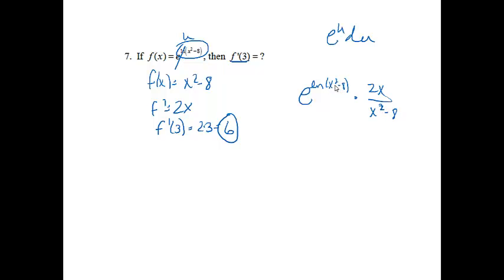Then we could plug in 3, and when I do that I'll get e to the ln of 1 times 2 times 3 over 3 squared, which is 9, minus 8, which is 1. The natural log of 1 is 0, so I'd get e to the 0, which is 1, times 2 times 3, which is 6. So I again get 6. If you did not see that, you could still work out the problem and get the right answer.